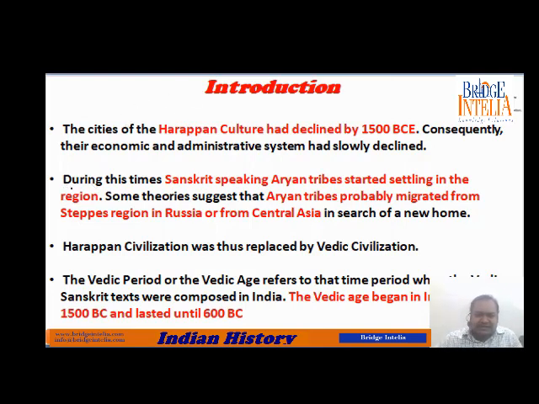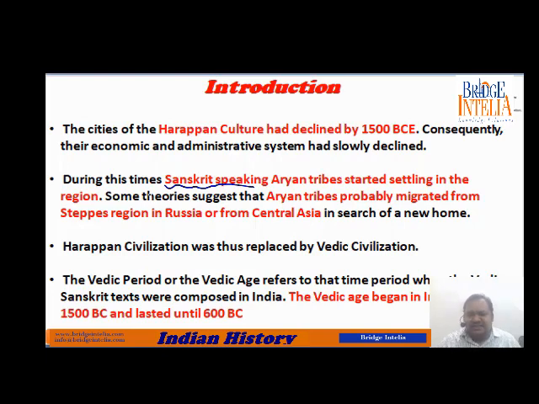So when Indus Valley civilization was almost near its end, at the same time, certain tribes in large groups started to settle in these areas. Which area? The area which was previously occupied by the people of Indus Valley civilization. These tribes were distinct in the sense that they were Sanskrit speaking. They used to speak the language of Sanskrit.